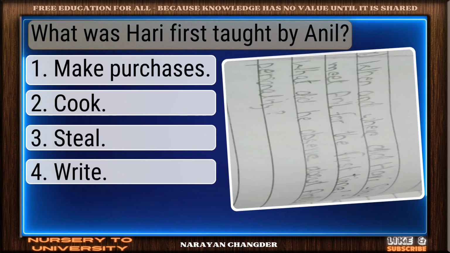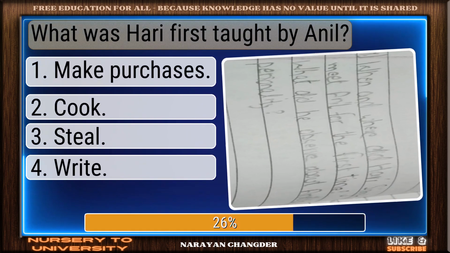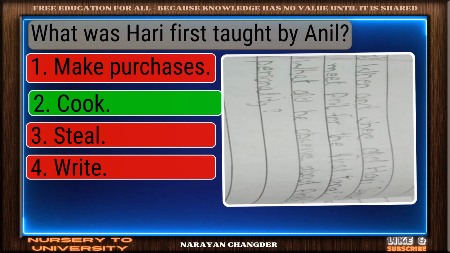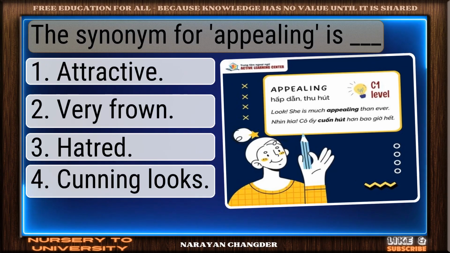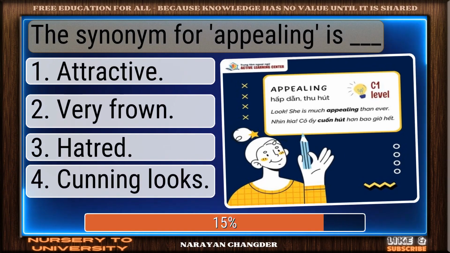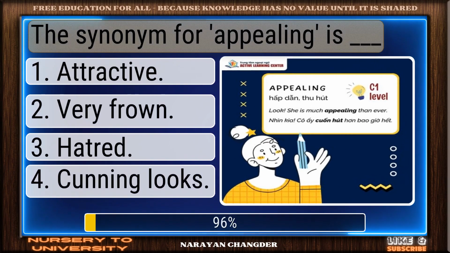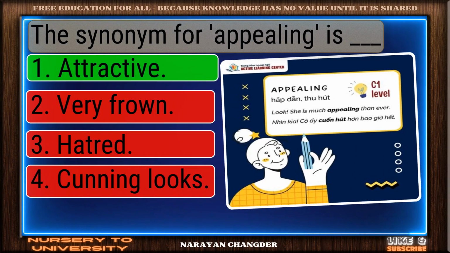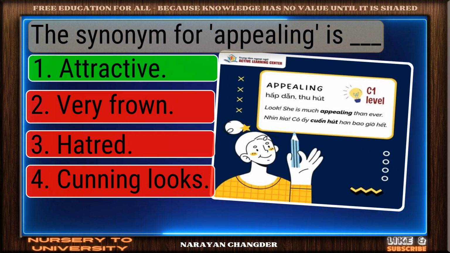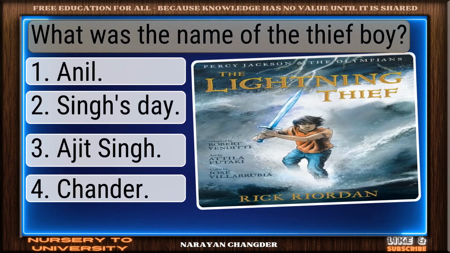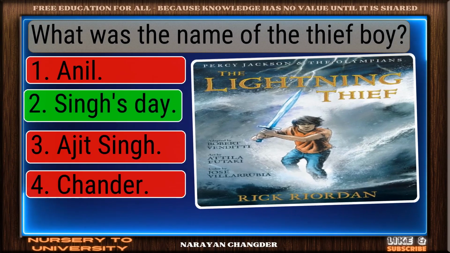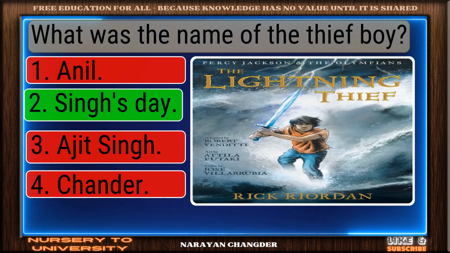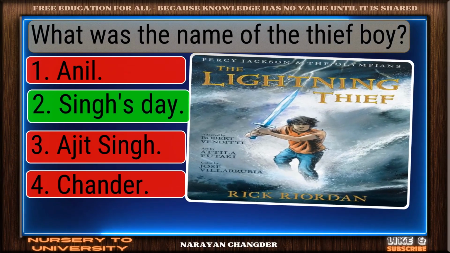What was Hari first taught by Anil? Great job. Cook is the accurate answer. The synonym for appealing is dash. Solid response. Attractive is a valid choice. What was the name of the thief boy? Well done. Singh's Day is the right choice.